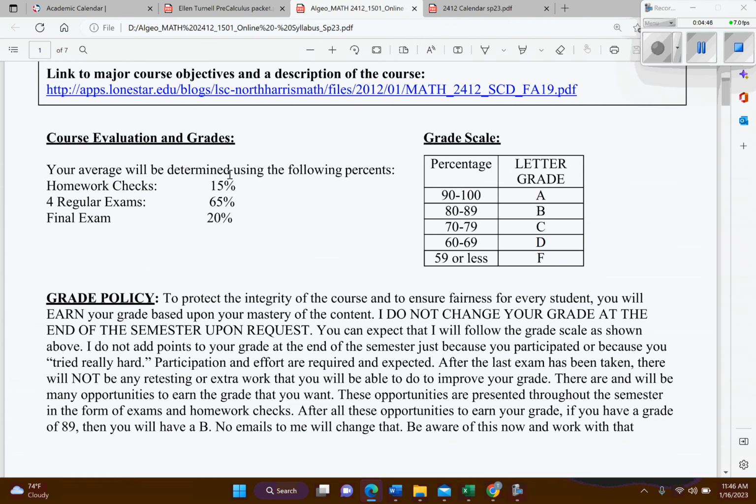How are you going to be evaluated? Well, we're going to have homework checks, and I'll show you how to find those in a minute. That's going to be 15%, and then we have 4 regular exams, which will be 65%, and then we have a final exam, which is 20%.